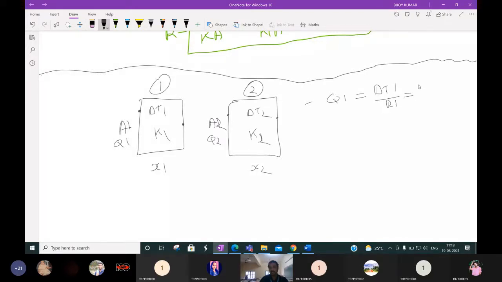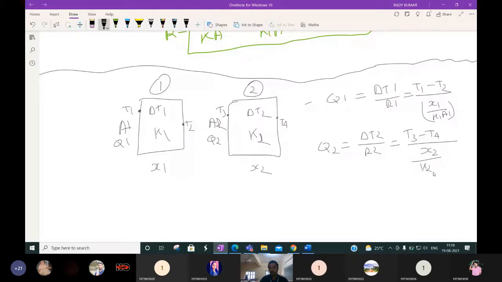Or delta T1, we know that, suppose this is T1 and T2, it will be T1 minus T2 by R1. R1 is what? X1 by K1 into A1. Okay, these things you know. Similarly, if you take T3 and T4 surface temperatures, then Q2 will be delta T2 by R2. Delta T2 is what? T3 minus T4 by R2. R2 is what? X2 by K2 into A2. This is if the plane walls are individual plane walls.